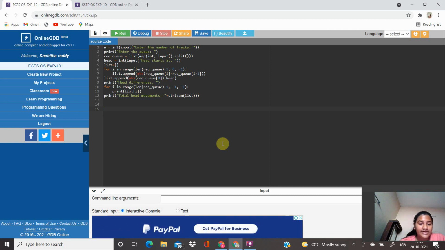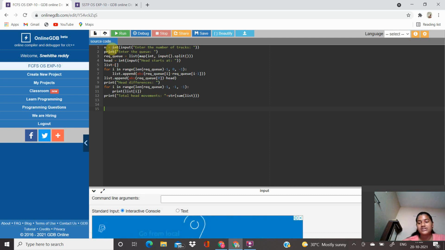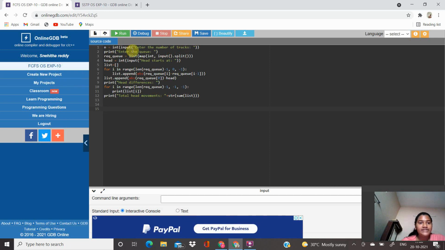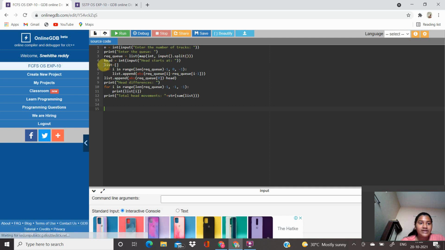Now let's look at FCFS, first come first serve. n equal to int input, enter the number of tracks, print enter the query. required query equal to list map int input dot split. head equal to int input, head starts at. list, for i in range length required query minus 1, append abs